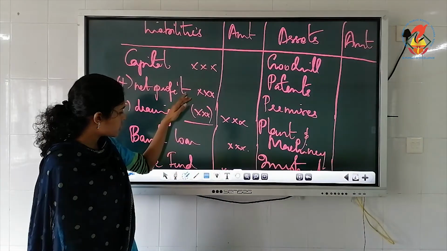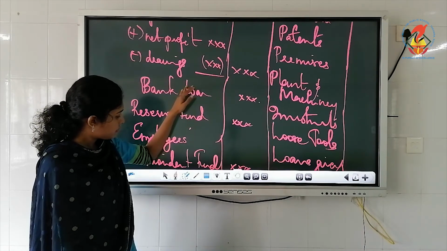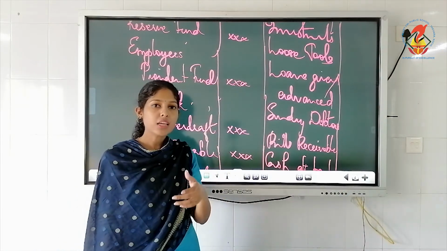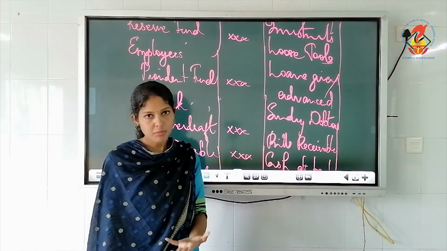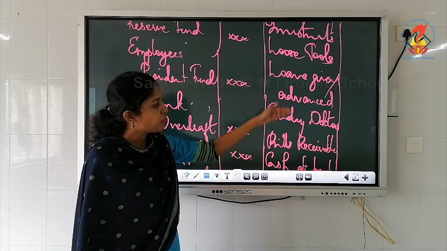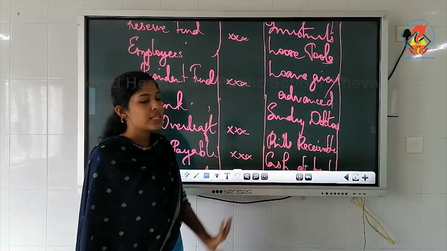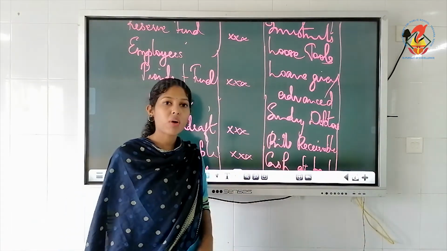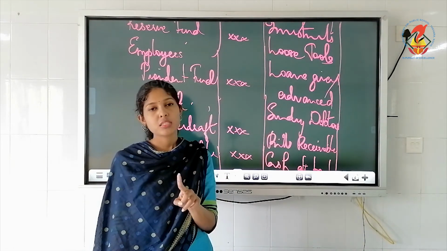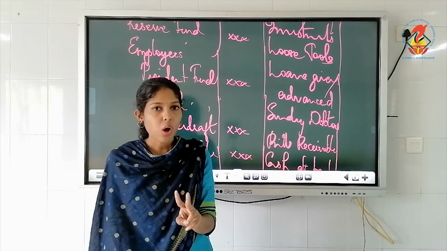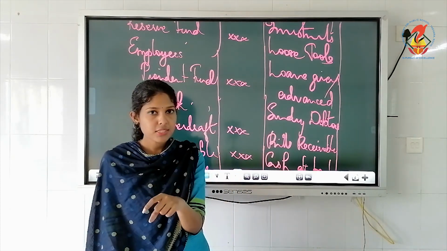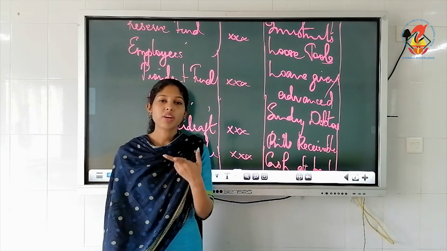Then slowly I have moved on to these items like bank overdraft, bills payable, creditors, all these are current liabilities or short-term liabilities. Here also, once I finished the fixed assets, I have moved on to the current items like debtors, bills receivable and all. So what you have to do is, while you prepare the balance sheet, you have to either follow the order of permanence or you have to follow the order of liquidity. So you write below this, order of permanence, and then the second one is order of liquidity.